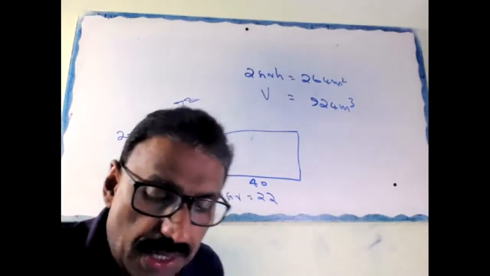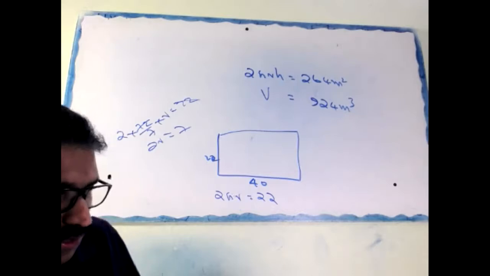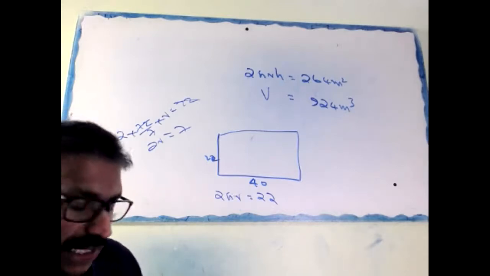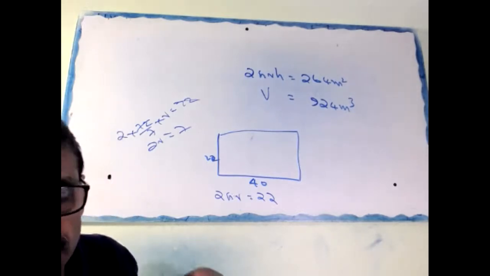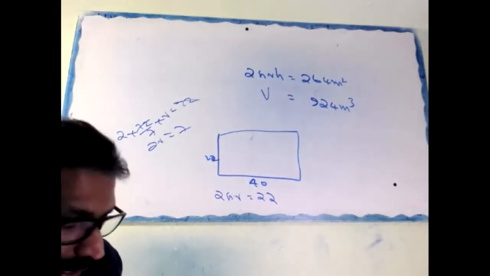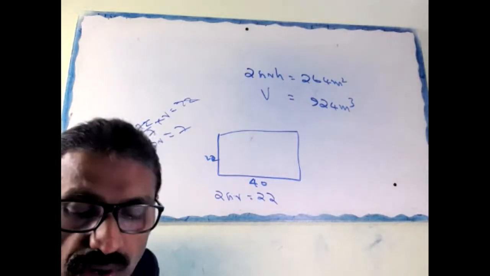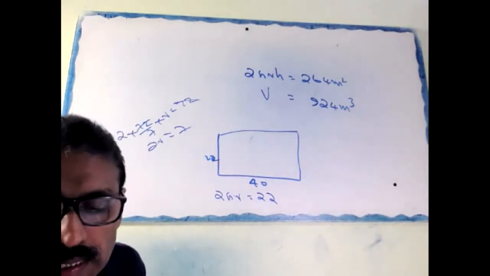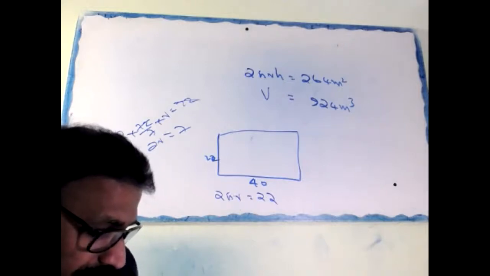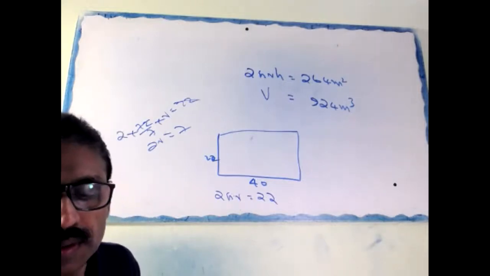Two cubes, each of volume 8 centimeter cube, are joined end to end.